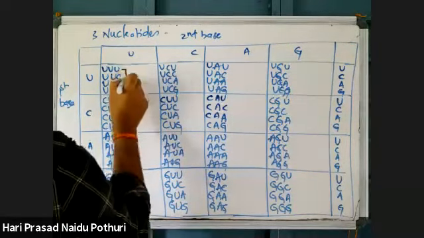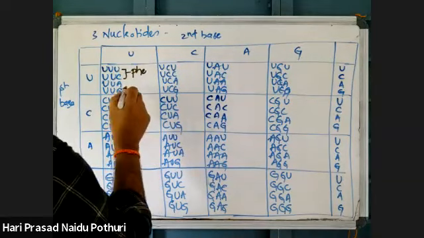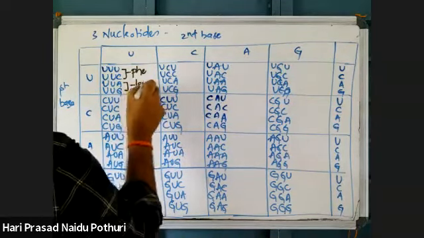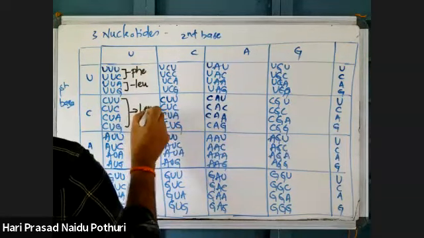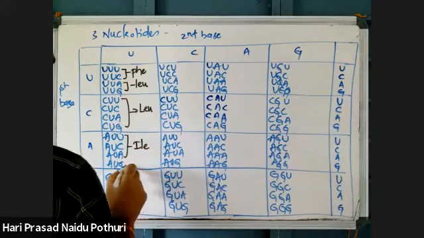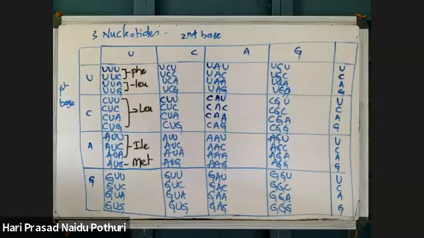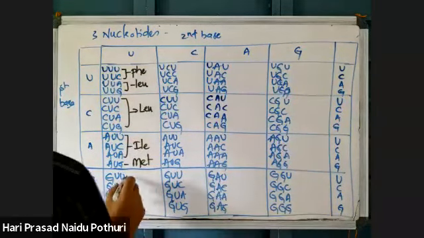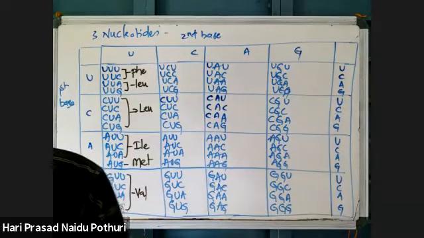These 2 will code for phenylalanine. These 2 code for leucine. These 4 codons will code for leucine. 3 will code for isoleucine. This is coding for methionine. And these 4 codons will code for valine.